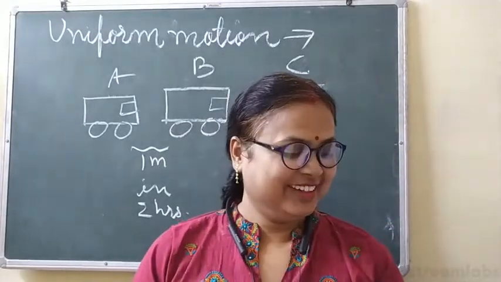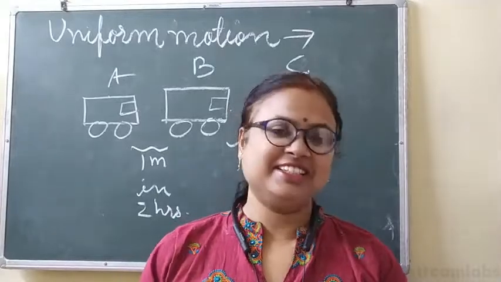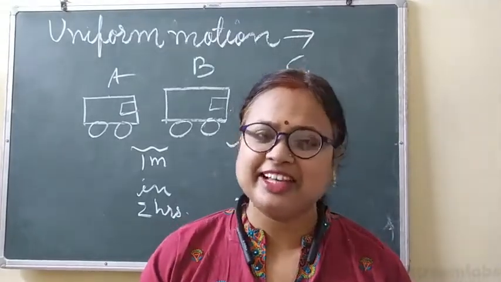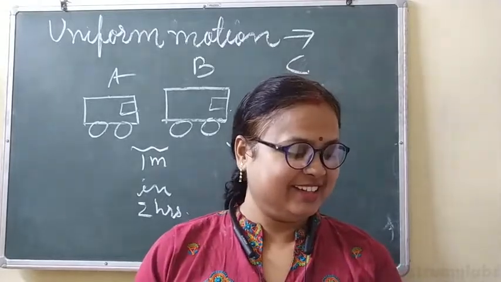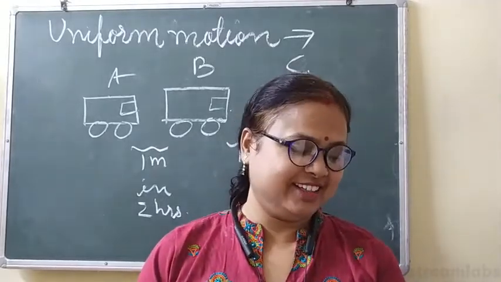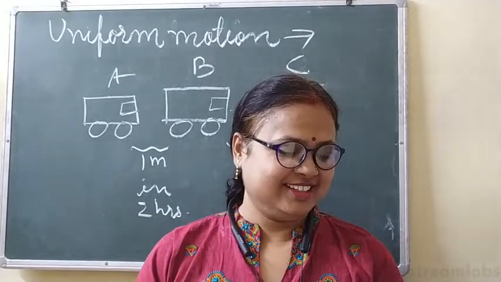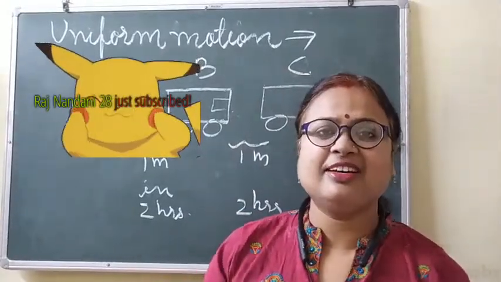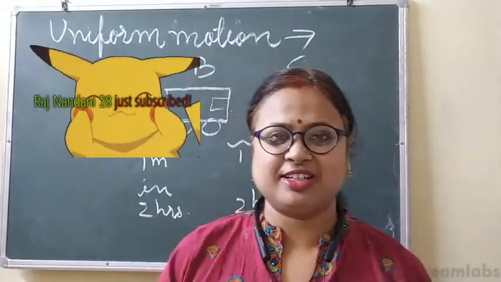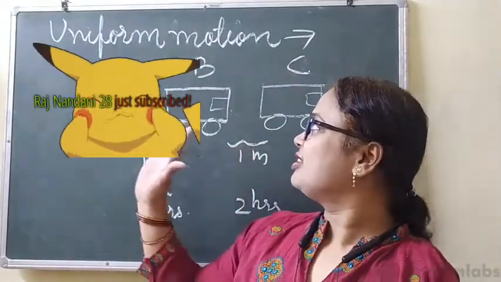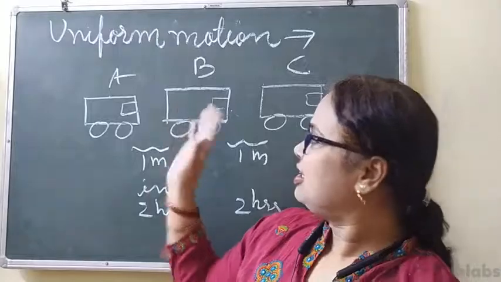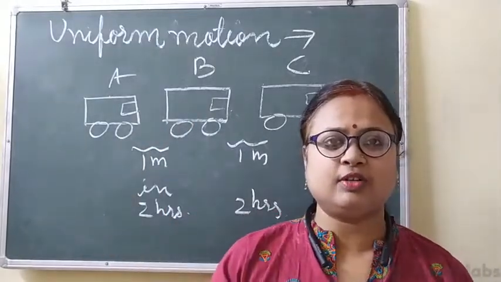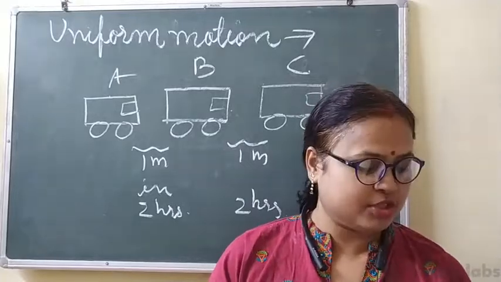That's good. But this is just the symbol of the vehicle, because when I draw the diagram of the vehicle, it will take much time. Okay, yes. Aditi is there. Good. Equal distance, so that is all about uniform motion. Now I'm discussing non-uniform motion. Clear? So first let's finish uniform motion. Equal distance in equal intervals of time is called uniform motion.